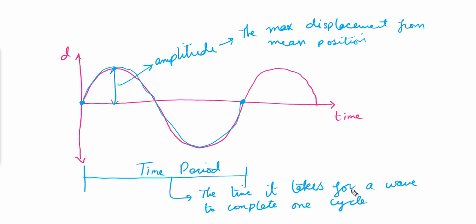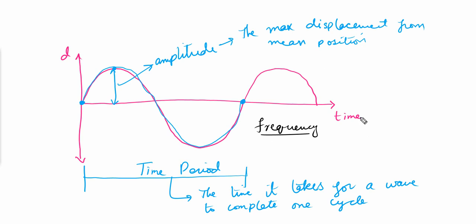Now let's talk about the frequency. The next attribute of the wave is its frequency. By definition, frequency is the number of cycles of a wave passing through a point in 1 second.